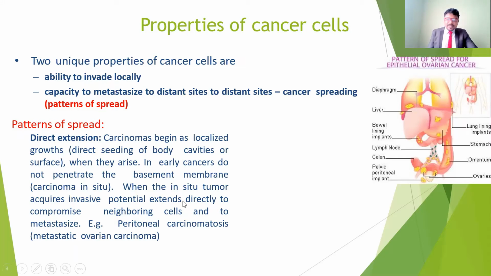So in the in situ stage, the tumor acquires invasive potential and extends directly to the neighboring cells, leading to metastasis. That means it spreads from one part of the body to other parts. For example, peritoneal carcinomatosis, and also metastatic ovarian carcinoma. The peritoneal one may come from the stomach, and again it spreads to the ovary, because of the spreading of malignant tumors to other parts of the body.